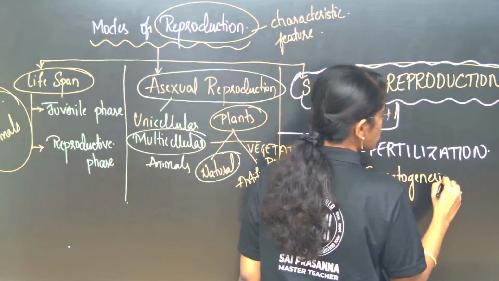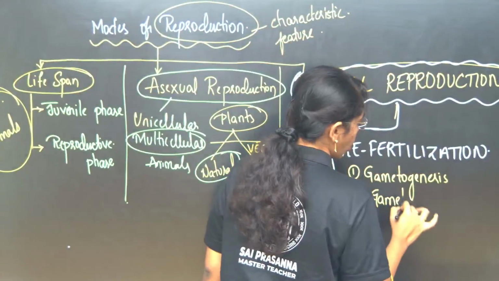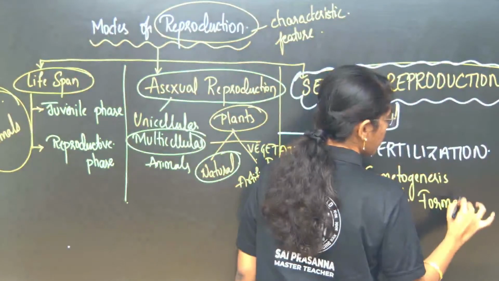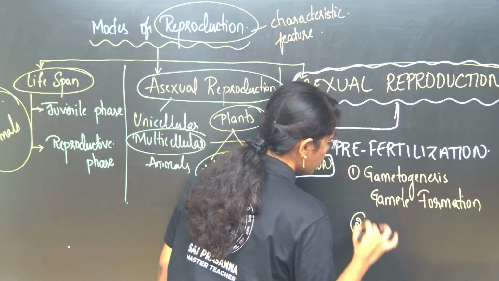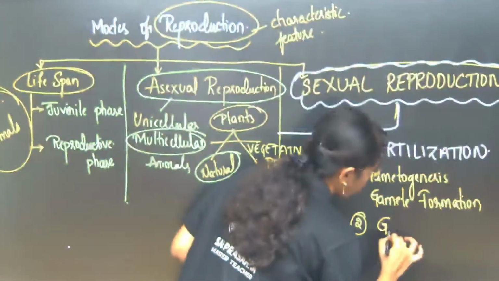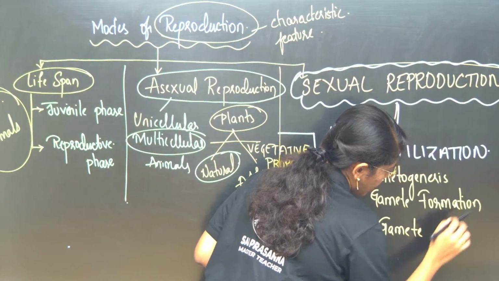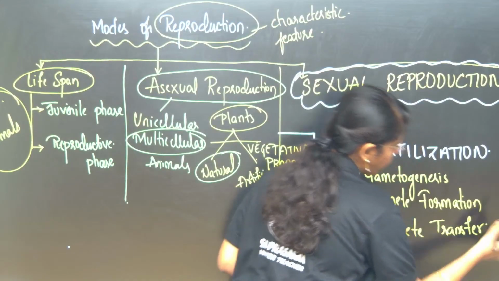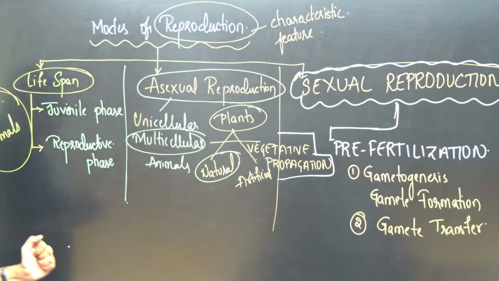Gametogenesis, you can also address it as gamete formation. First is gametogenesis, second is gamete formation, gamete transfer. Fine. In animals and plants there will be different methods of gamete transfer, right.